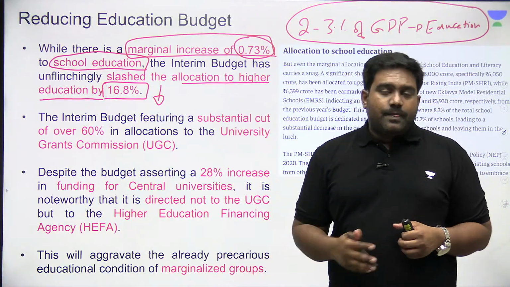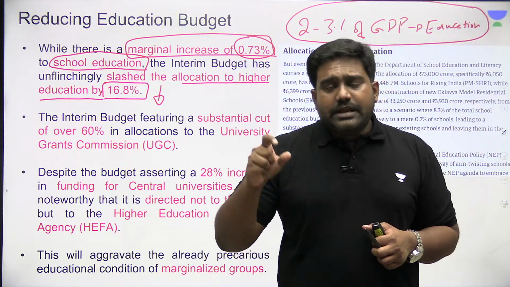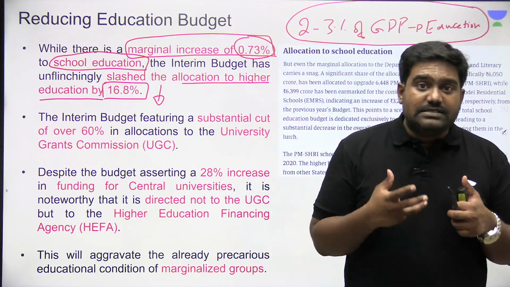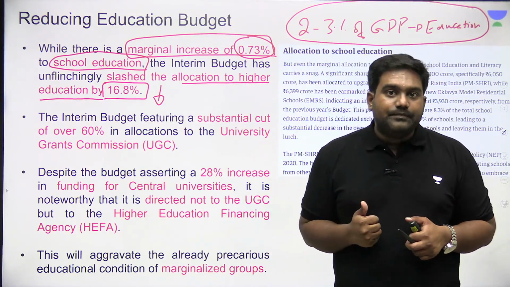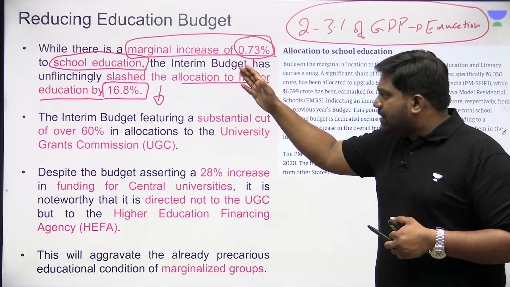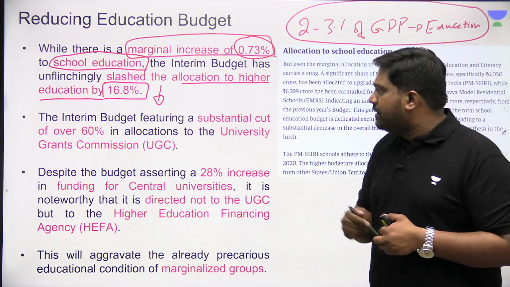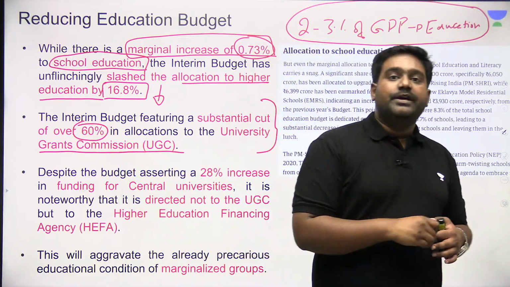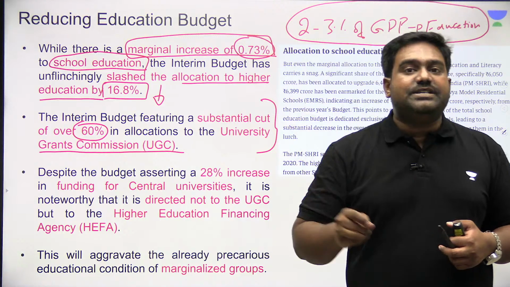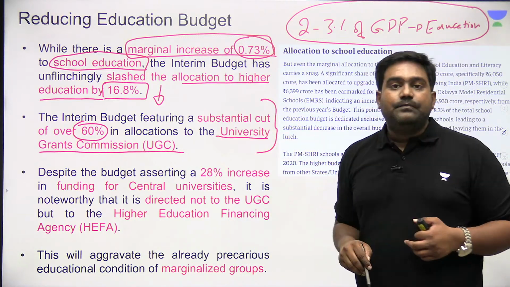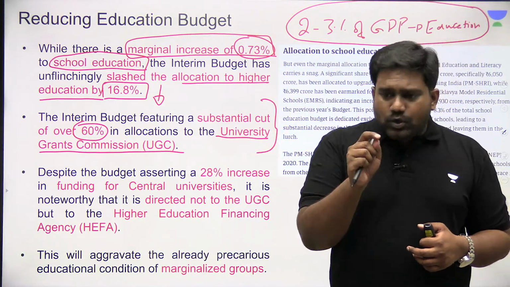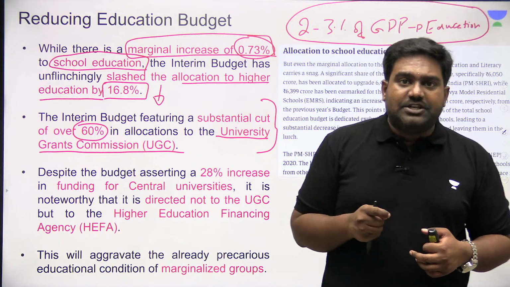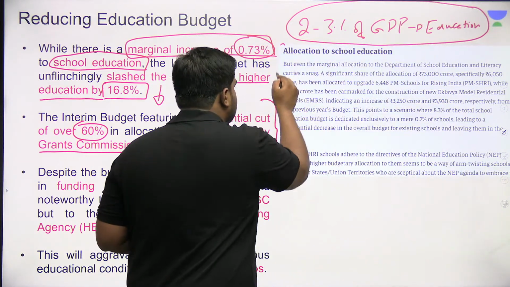So given this fact, the reduced allocation in the interim budget is a concern according to the writer of the column. The writer says there is a big slash in the higher education budget. There's a substantial cut, more than 60% reduction in the grants provided to the UGC, the University Grants Commission. Is that clear? There's only a nominal increase in the school education budget, 0.73% increase.